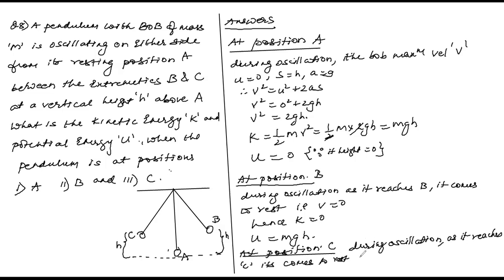That is v equals 0. Hence, K equals 0. But it is at maximum height, so it has maximum potential and U equals mgh. Correct? So I just said it. What is the kinetic energy and potential energy at various positions of this pendulum? Okay, I hope people understood this question.